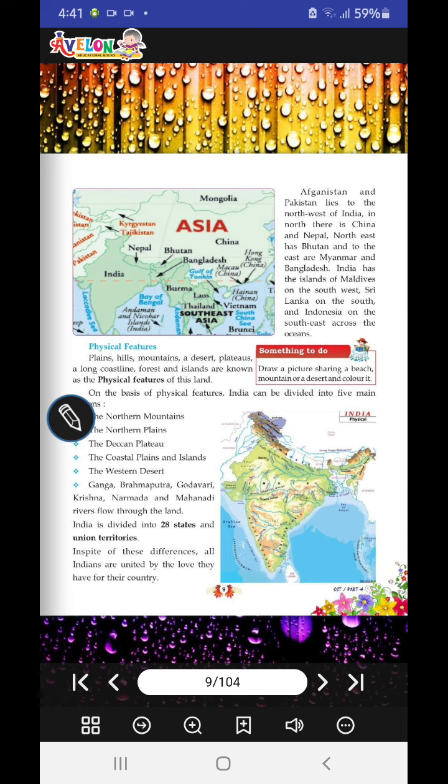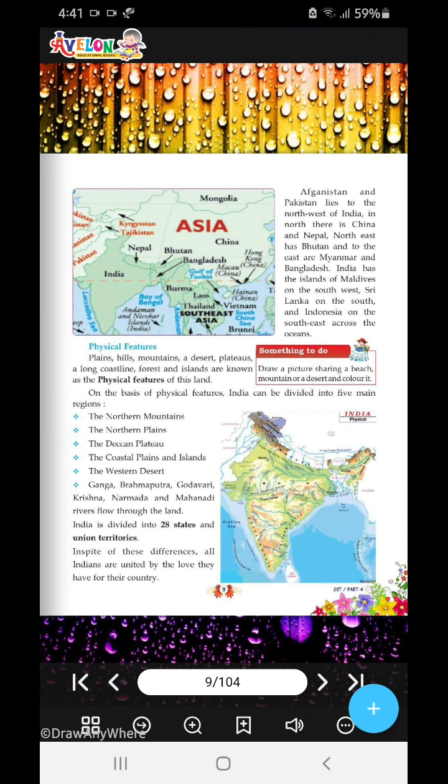Afghanistan and Pakistan lie to the northwest of India. In the north, there are China and Nepal. Northeast has Bhutan, and east has Myanmar and Bangladesh. India has the island nations of the Maldives on the southwest, Sri Lanka on the south, and Indonesia on the southeast across the oceans. Plains, hills, mountains, deserts, plateaus, coastline, forests, and islands are known as the physical features of the land.